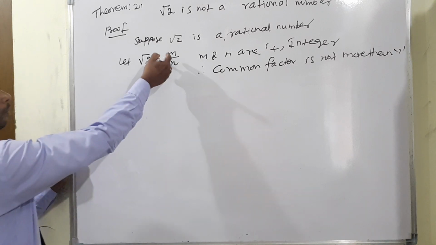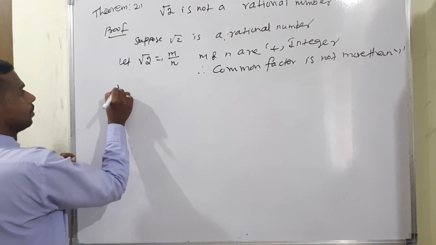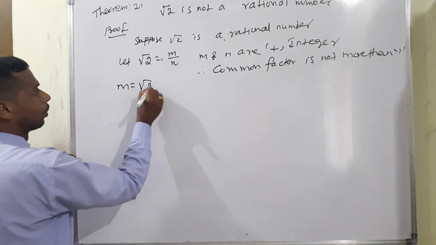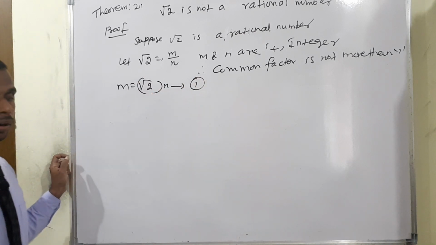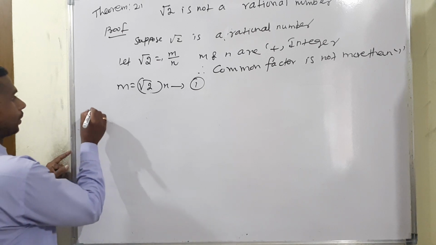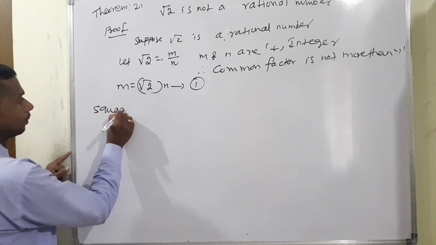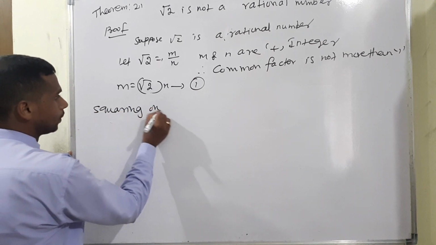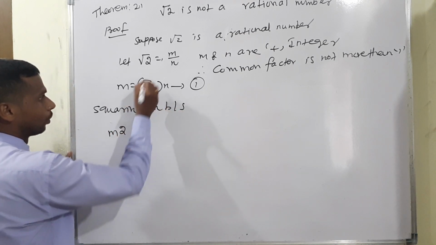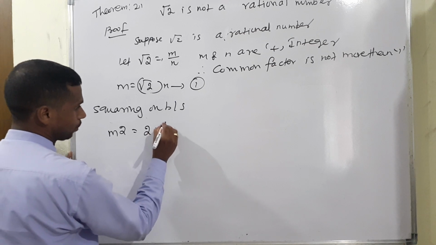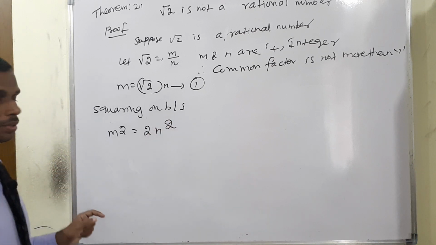So now cross multiply: m is equal to root 2 into n. This is considered as equation number 1. Now squaring on both sides, what will happen? m square is equal to root 2 the whole square, which is 2, so 2 into n square.